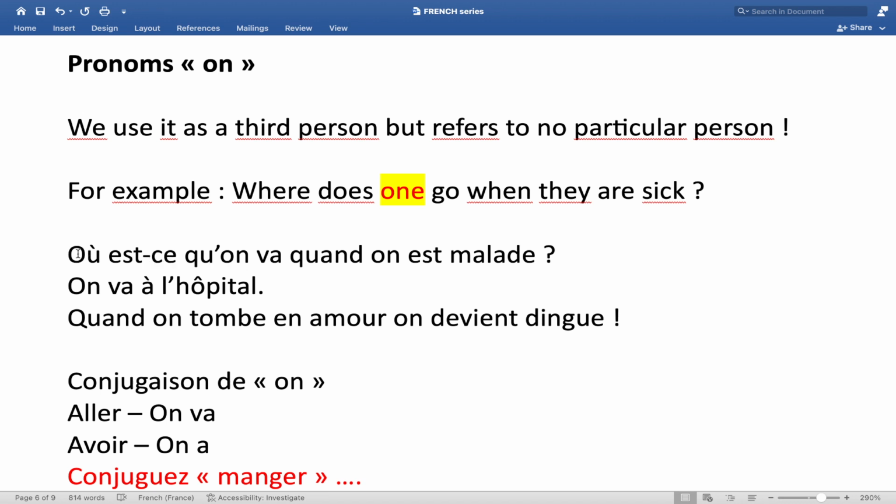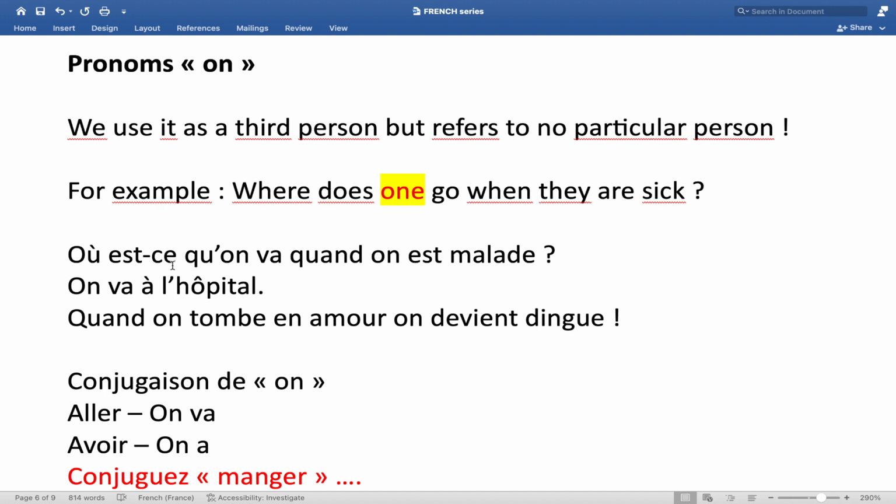So, où means where. Where is it that one, you see on here, goes when one is sick. Malade means sick. Quand means when. When one is sick.